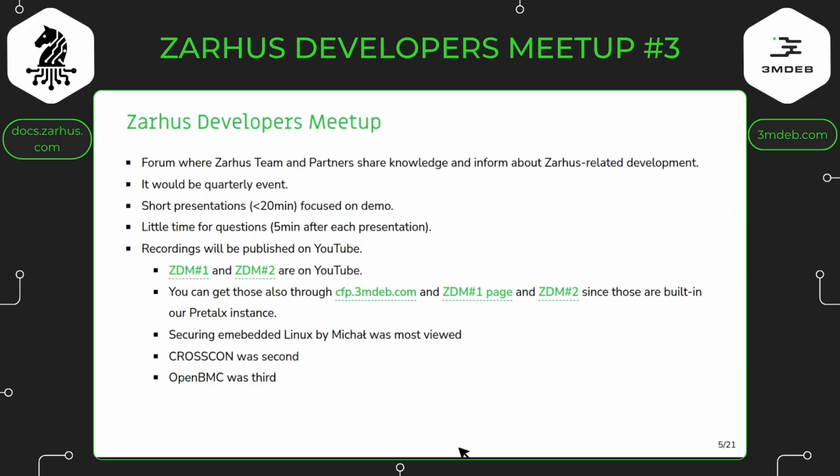The event happens quarterly, but we will change that a little bit. I will talk about that later. A short presentation, 20 minutes, focused on a demo, of course, except this one. This one is more about status, community status, vision, mission, and communicating the bigger picture. There's little time for questions, just 5 minutes. Typically, we don't have a big audience, so there are not many questions.